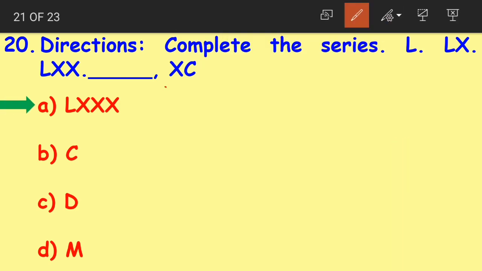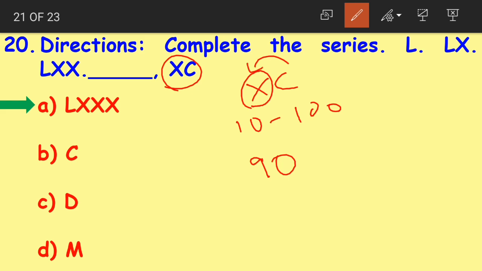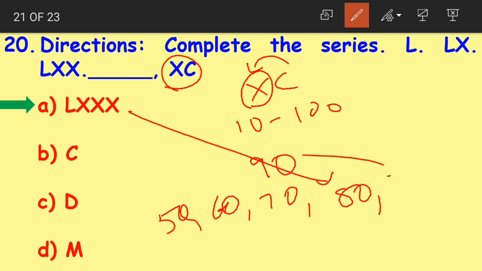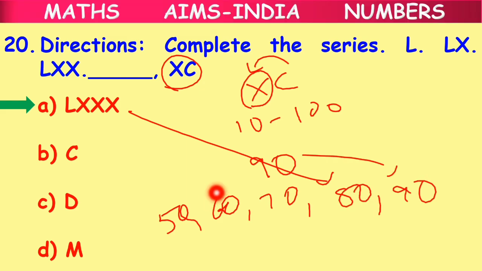Okay, just for the sake of verification, the last number is XC. X is 10 and C is 100. When we subtract both, we get 90. Again, why did we subtract? Because the smaller number is to the left of the larger symbol. So the complete series is 50, 60, 70 and what we found out here, 80, then lastly 90, right? 10 was added to each number. We've completed the series. The correct answer is LXXX.